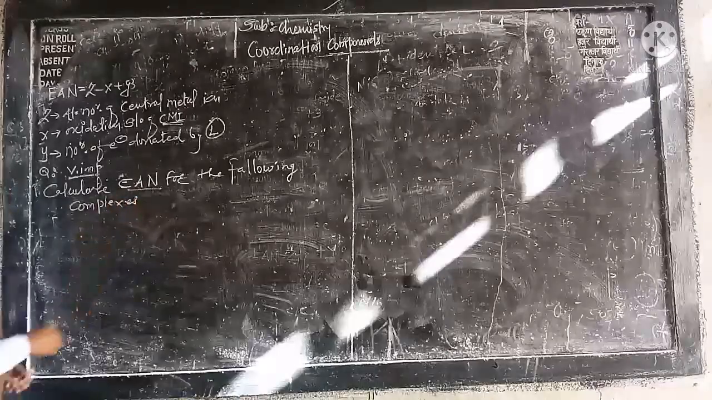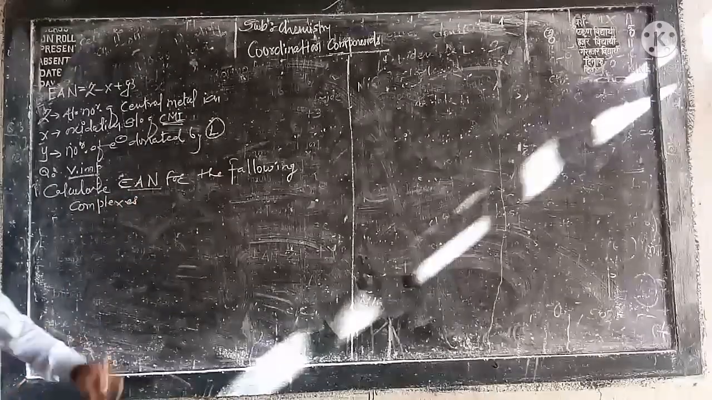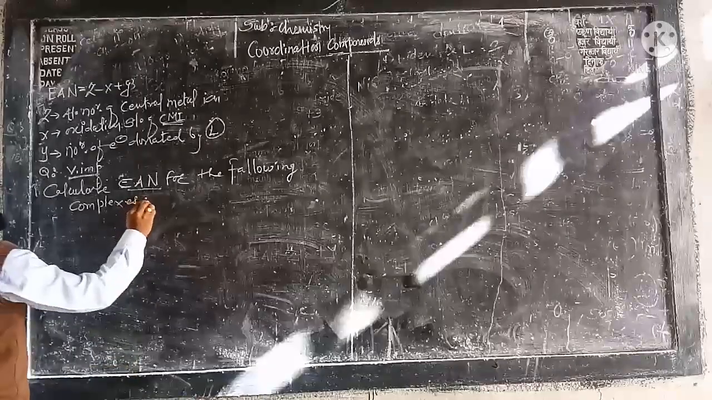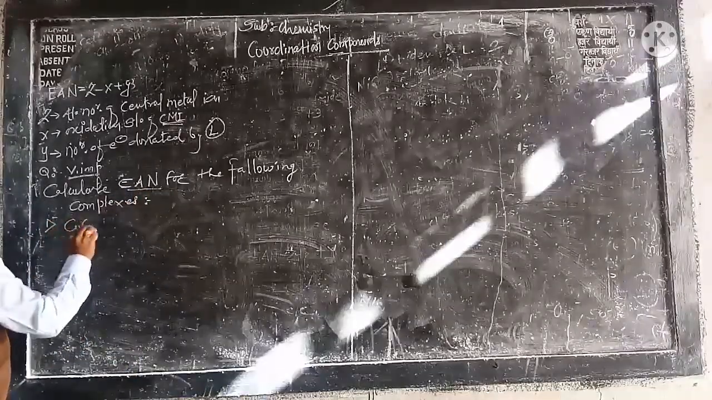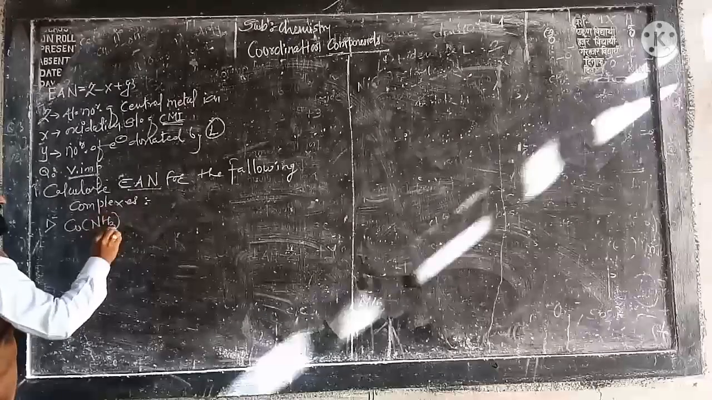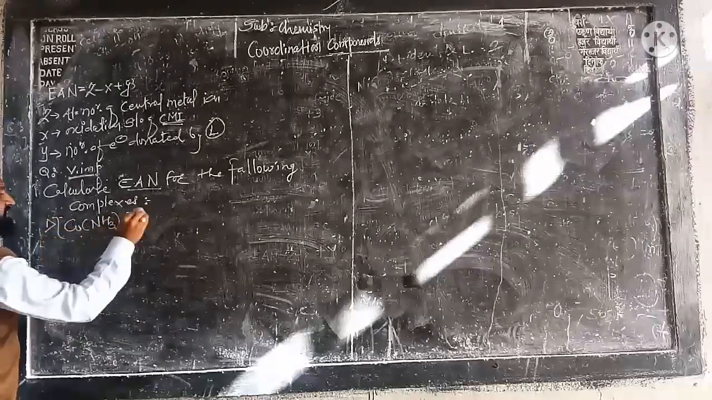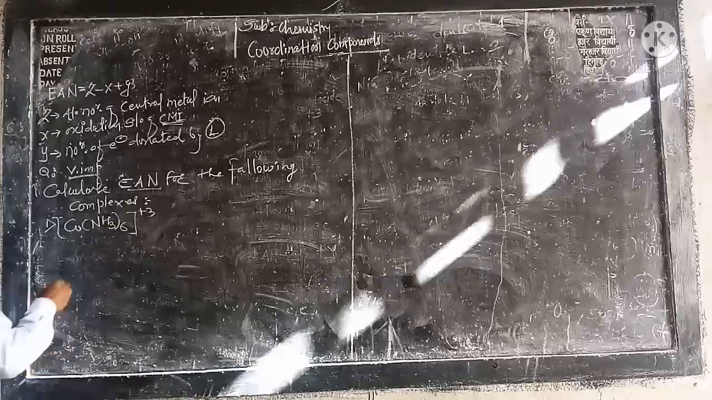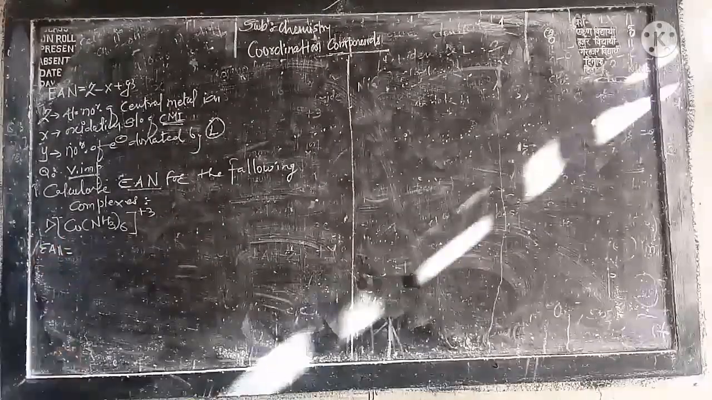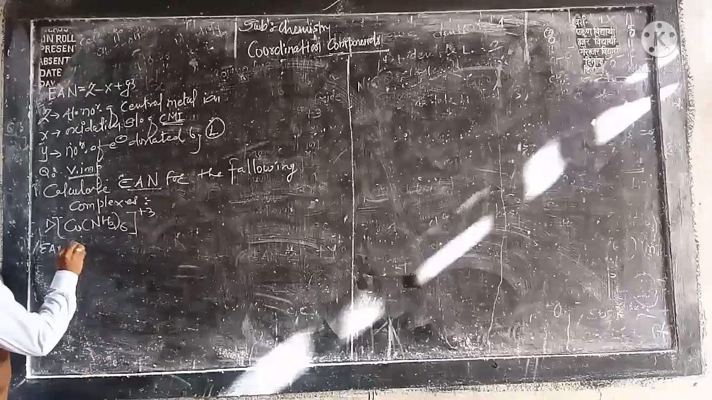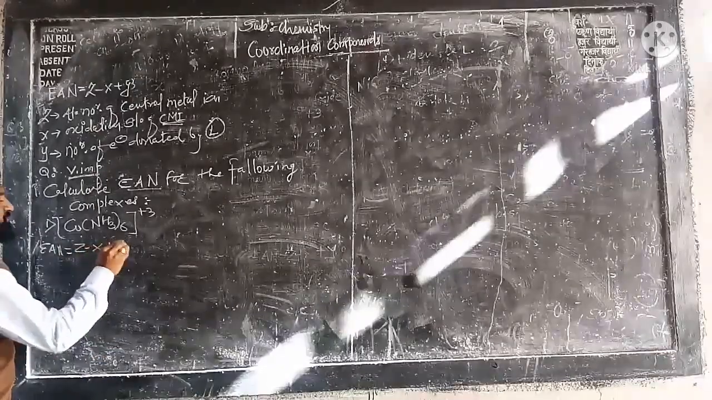So let us take 3 to 4 cases. You can study more than that, no problem. Number 1, see here, [Co(NH3)6]3+. Okay, so what happened? See here, effective atomic number is equal to, what is the formula? Z minus X plus Y.